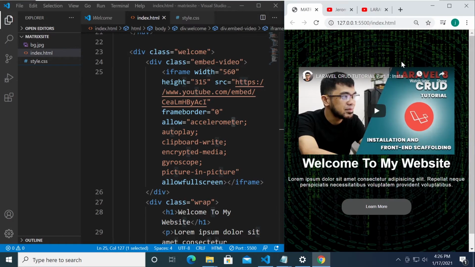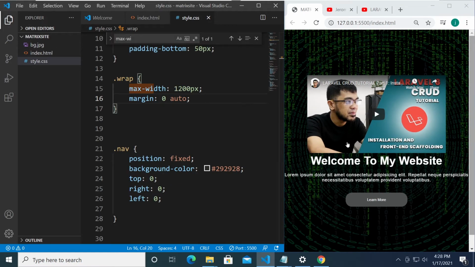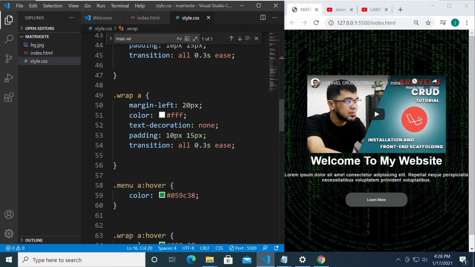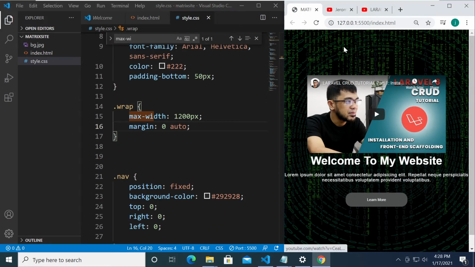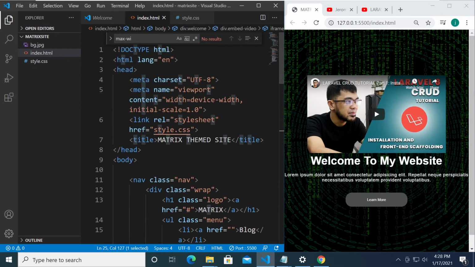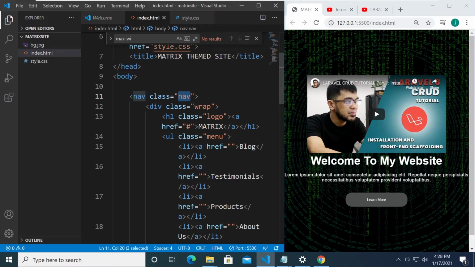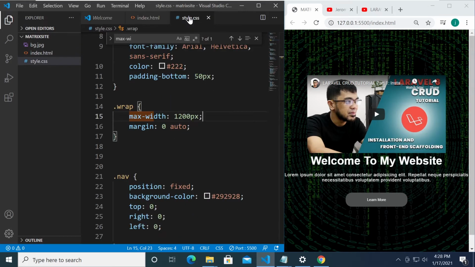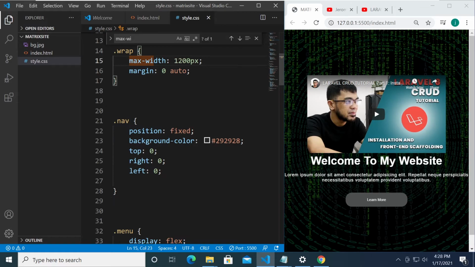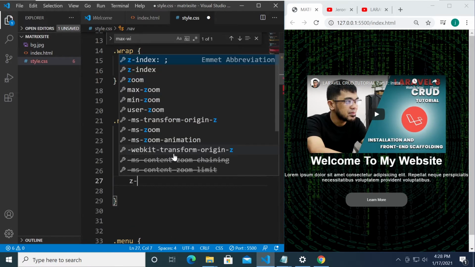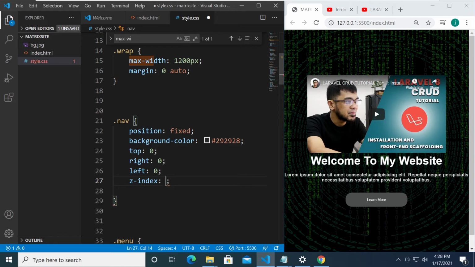Let me just put this at the side. All right, so in order for us to fix the navigation, right now it doesn't display because there are elements on top of it. So we're going to be looking for our div element with a class of nav. It's going to be this one right here. So I'll just set the z-index. The z-index property, if you set it to a higher value, it will be on top. Let's say if we put it to 1, and save it, and there you have it.